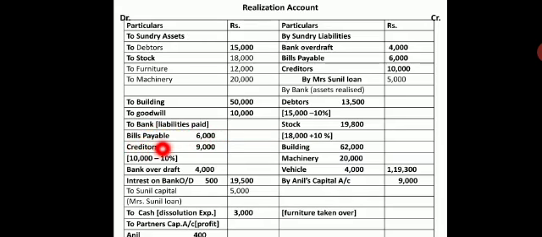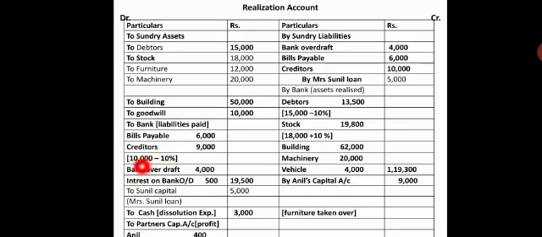Now creditors. Creditors are paid 10% less. The problem says creditors are paid 10% less. That means there is a discount of 10%. So total creditors are 10,000. On 10,000, if I remove 10%, it amounts to 1,000. So 10,000 minus 1,000 gives me 9,000.